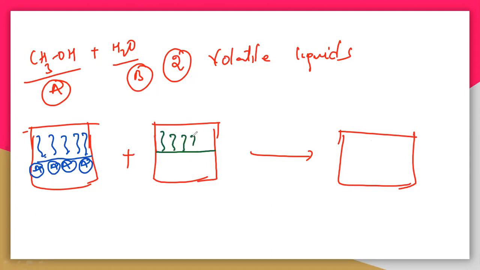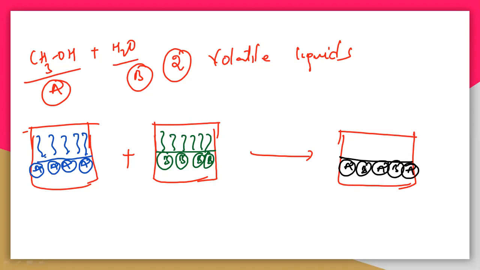The green color is the water molecule, the B vapors, and the blue color is A. Again, you can take the final one, which is A, B, A, B, A, like this.